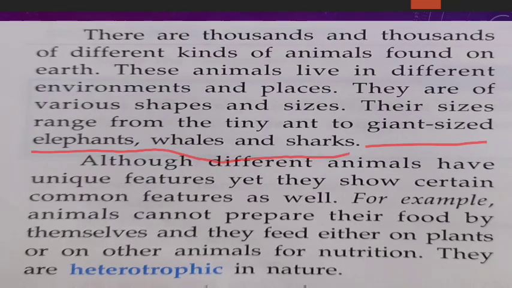Clear? So you can compare the size of an ant. It is very small, and you can imagine the size of the elephants, whales and sharks. They are what?